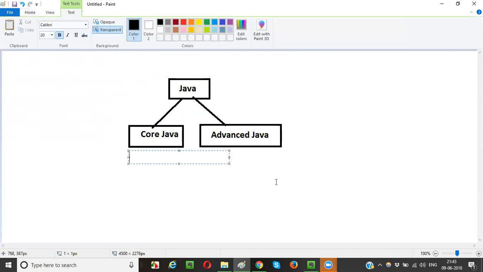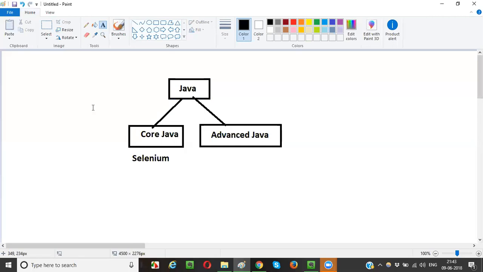For programming in Selenium, core Java is enough. Advanced Java is not required. You don't have to learn advanced Java for Selenium, guys. Only core Java is fine. Only core Java is enough for programming in Selenium. While writing the automation scripts in Selenium, we will be using only core Java. You don't have to go for advanced Java.